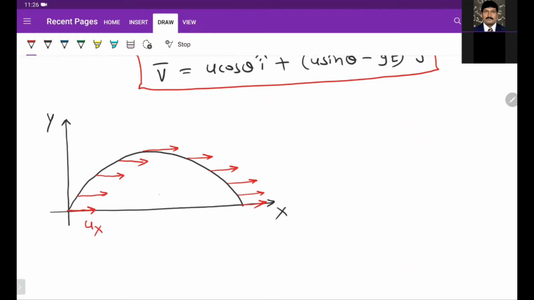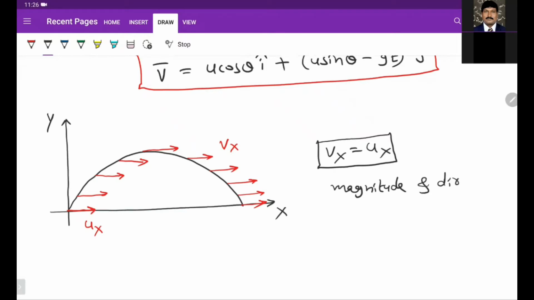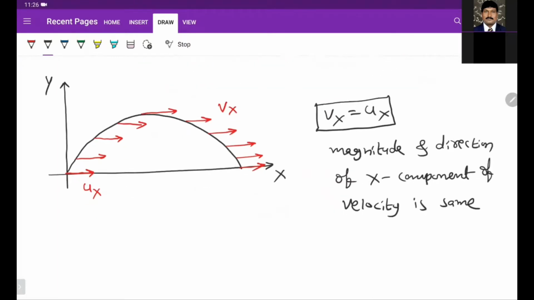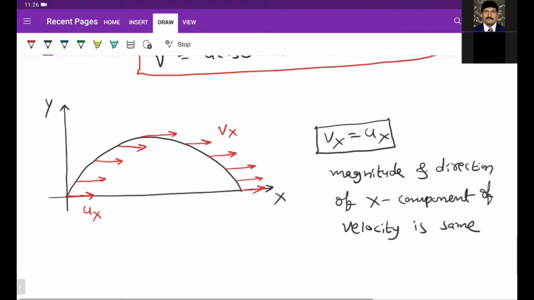The magnitude and direction of the x component of velocity are the same at any position, at any time.